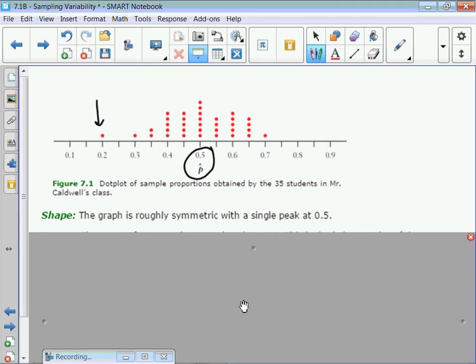So far, all we've learned is range. The range is from 0.2 to 0.7. However, we're going to learn a new formula. You might want to write this down: sigma p hat.